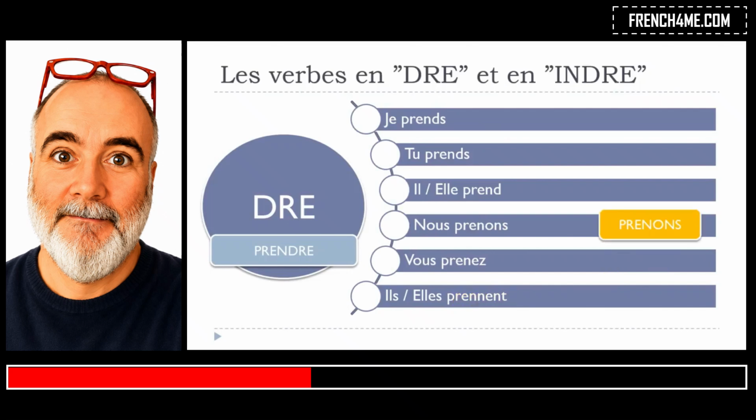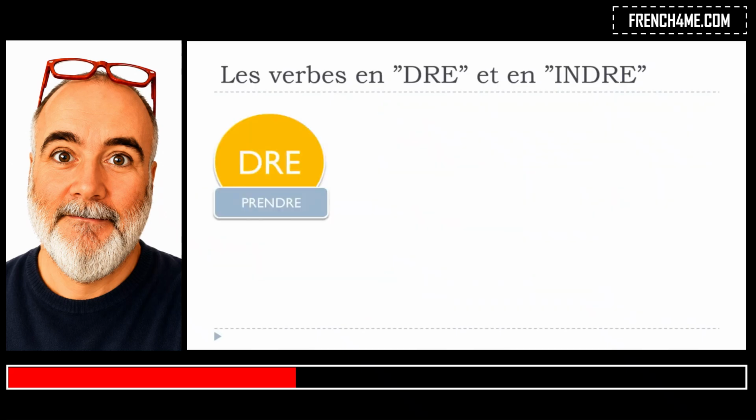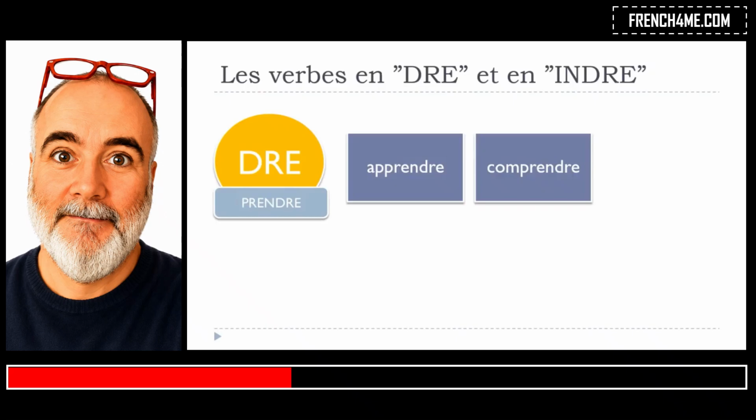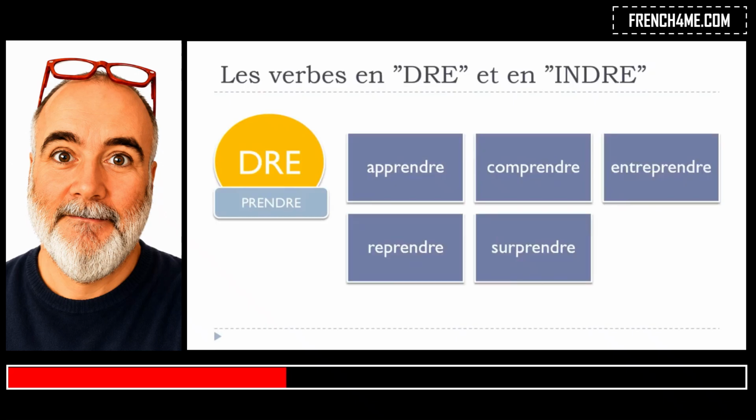So remember that prenons, prenez, and then prennent will be different from the forms that we had for attendre, for instance. When we speak about prendre, we've got the verbs apprendre, comprendre, entreprendre, reprendre, surprendre, and a few others.